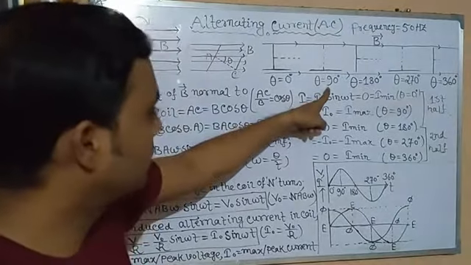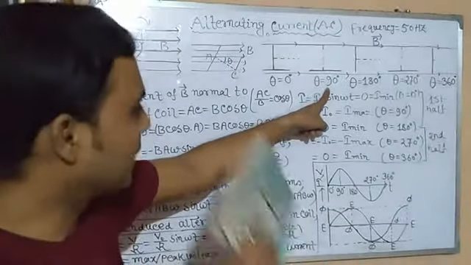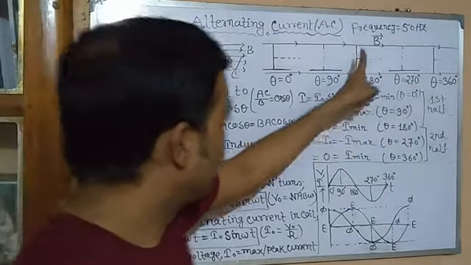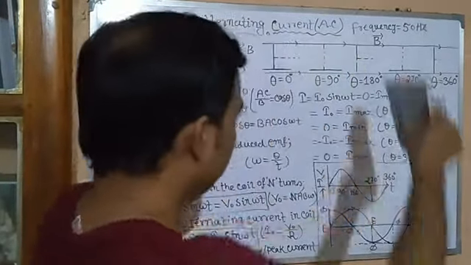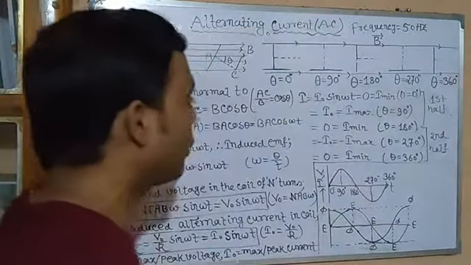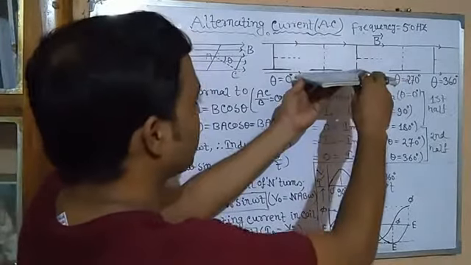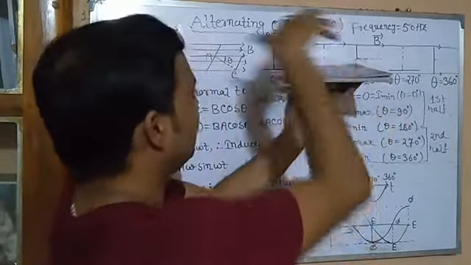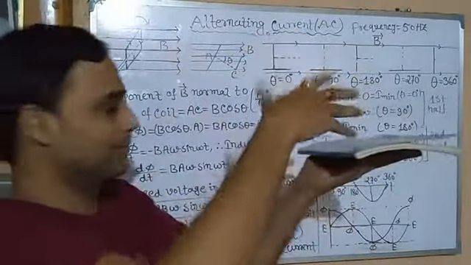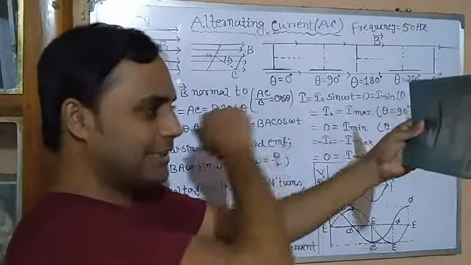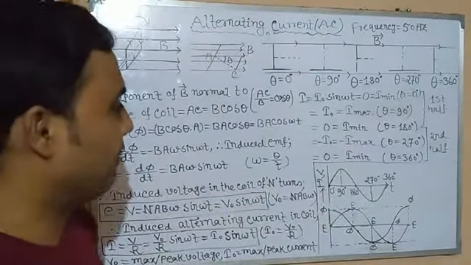When flux is going from maximum to 0, then current is maximum, isn't it? Flux from maximum to 0. And when is it minimum? When flux changes from 0 to maximum, from 90 degrees, isn't it? No flux, then maximum flux. Clear? In this case, current is minimum.